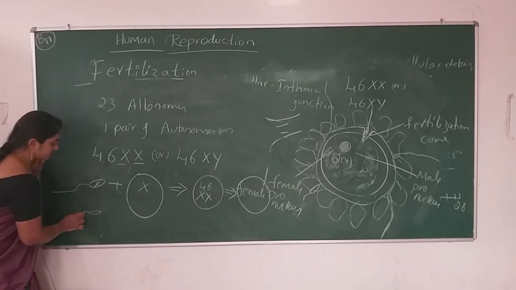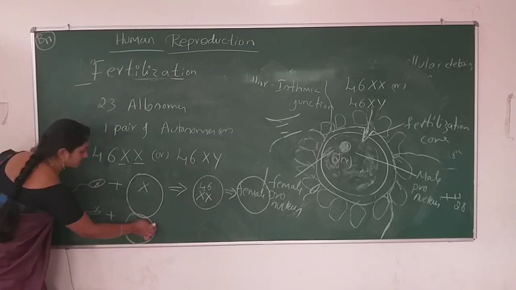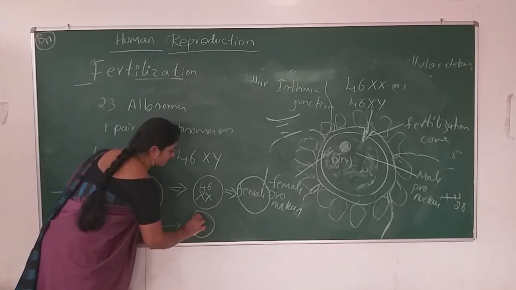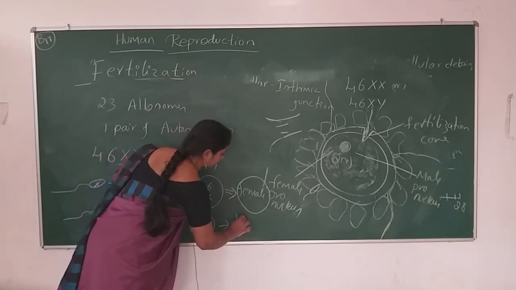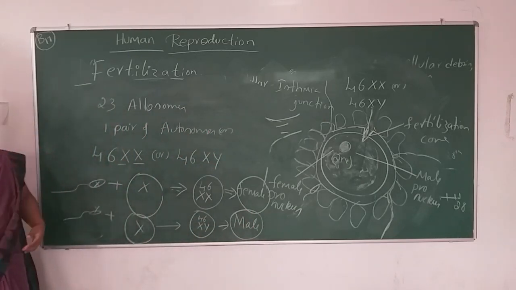And if the sperm is carrying the Y type of chromosome, when it fuses with the egg, the zygote is known as XY. In future, that zygote becomes a male human body.